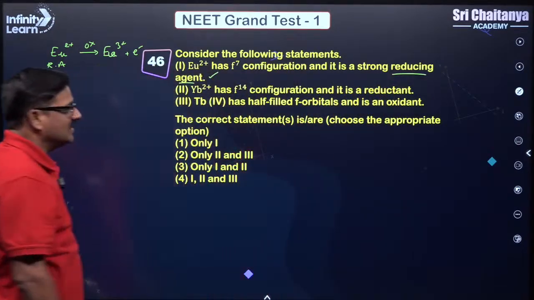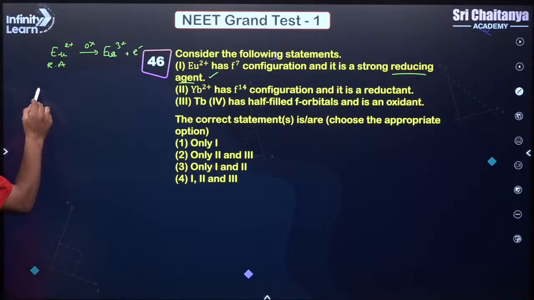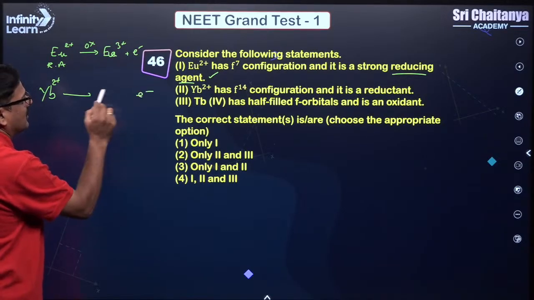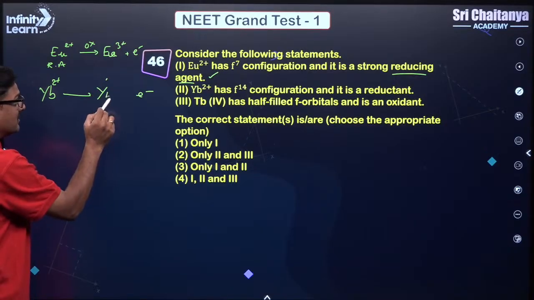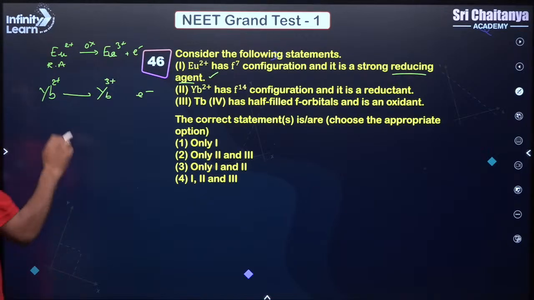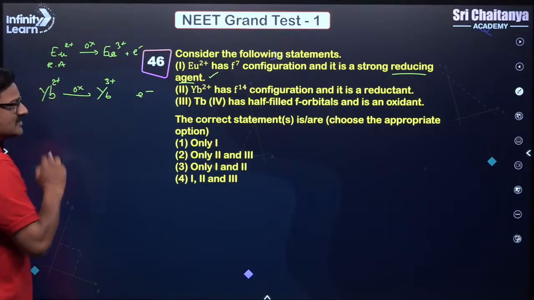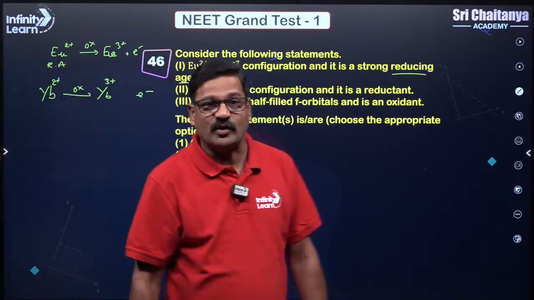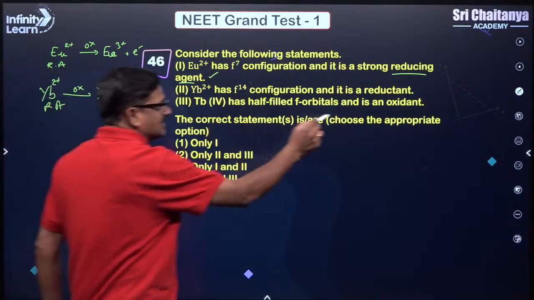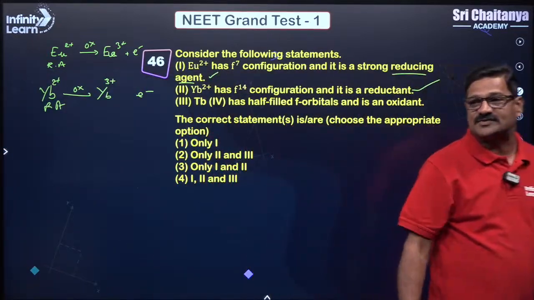Similarly, ytterbium 2+ can lose an electron and become the stable ytterbium 3+, and this loss of electron is also called oxidation, and it is going to be a good reducing agent. Therefore, this is also a true statement.